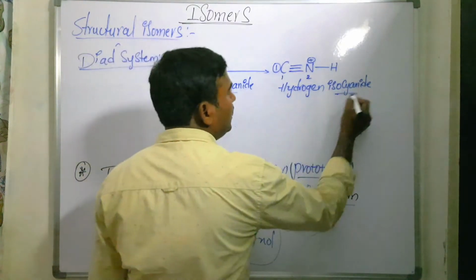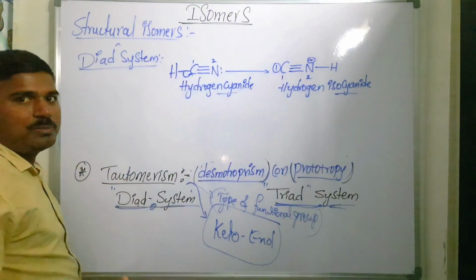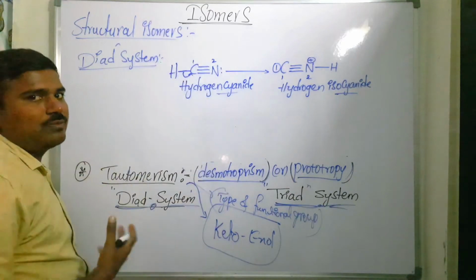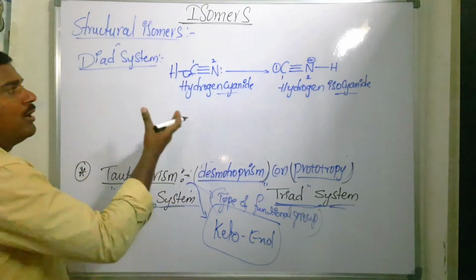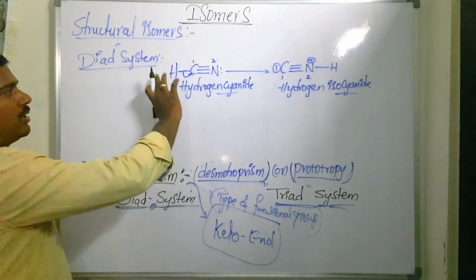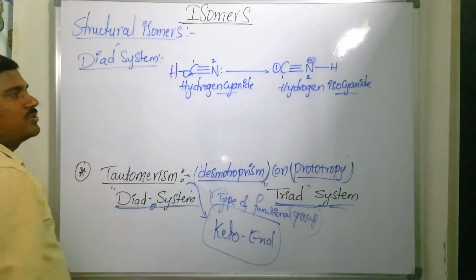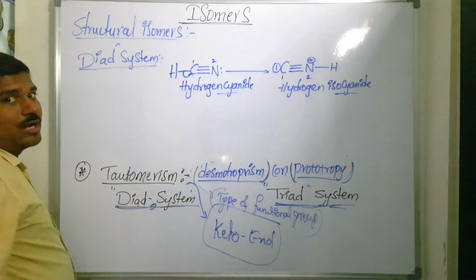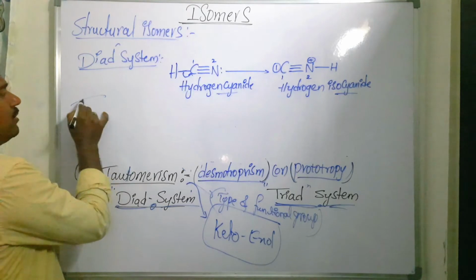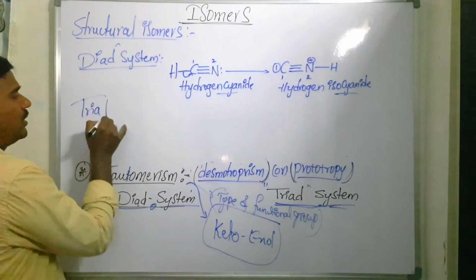Cyanides and isocyanides are a type of functional group isomer that we had seen in the examples of functional group isomers also. If the proton is shifting between two atoms, then it comes under the dyad system.